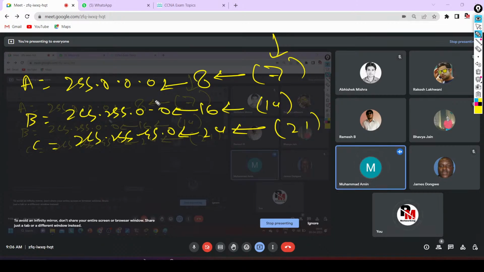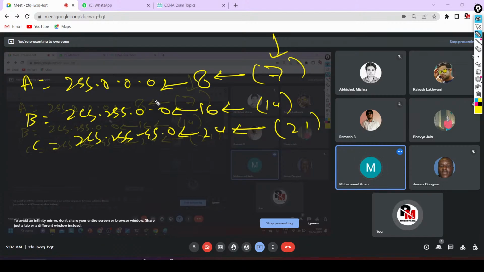So how do we get 7, 14, and 21? See Muhammad, for class A we have defined 8 network bits. Out of those 8 network bits, to make a range of IP addresses for each class, we have reserved 1 bit. So how many free bits are there? Only 7. Okay, I got it.